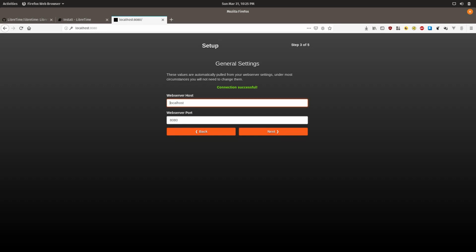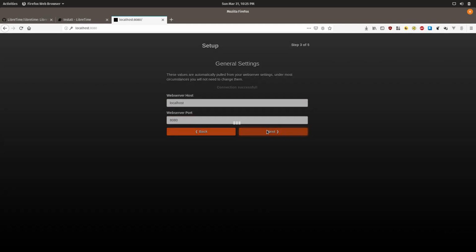This will be automatically populated by the URL provided when you typed in the domain, but if it's incorrect or you want something else here, you can change it. The default port for web servers is port 80, so you shouldn't customize this unless you know what you're doing. So we're just going to leave it at this because it's just Vagrant. It's already set up, and so we're going to click on next.